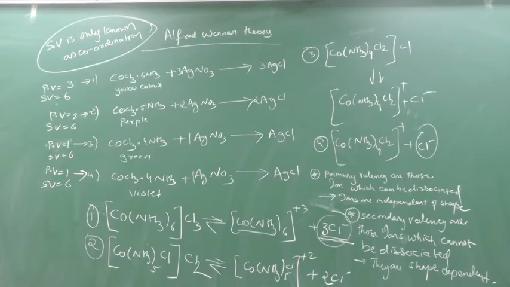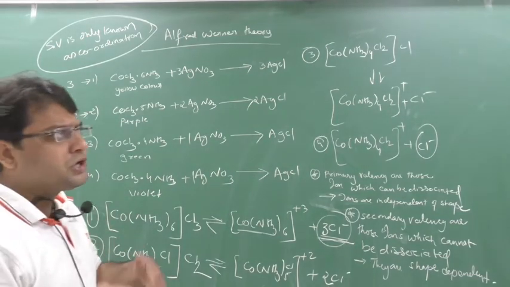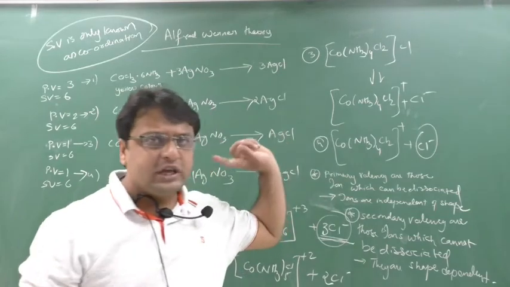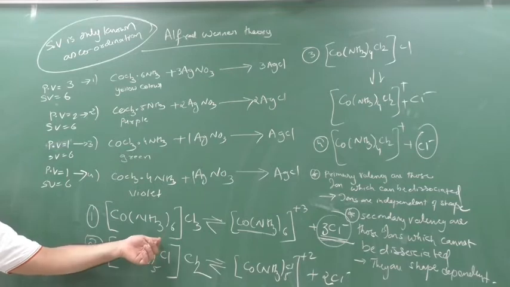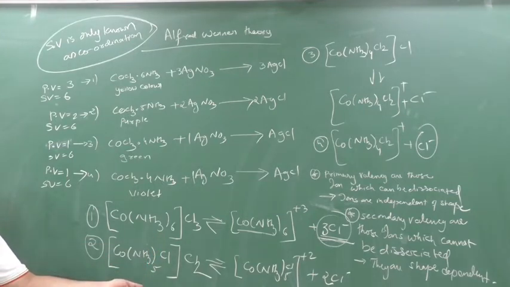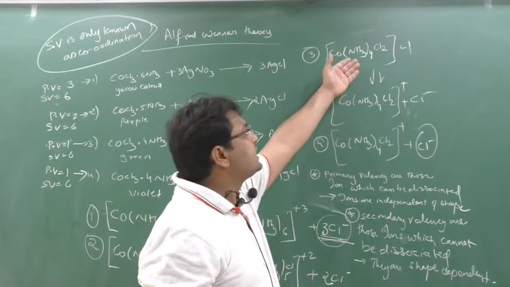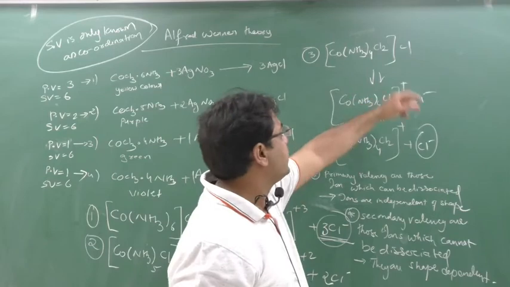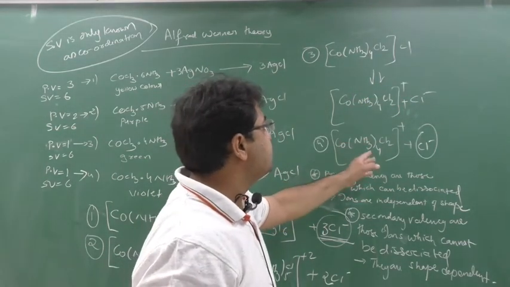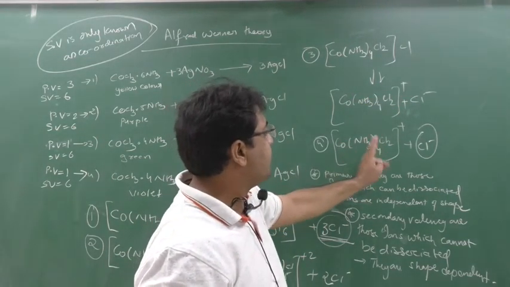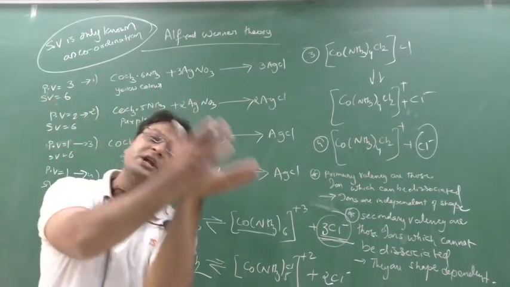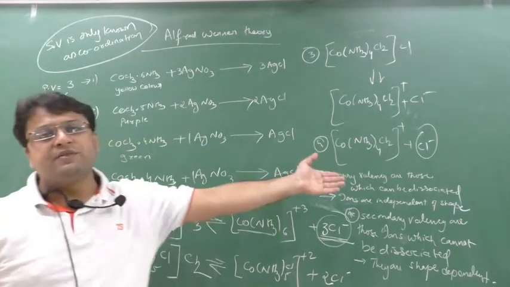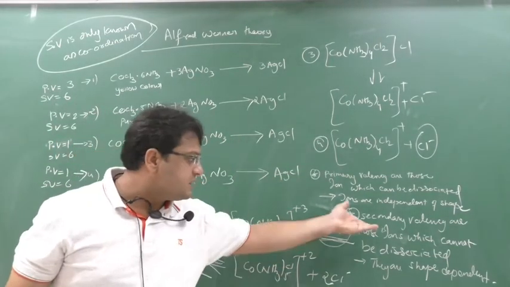So secondary valency itself is known as a what? Coordination number. And coordination number means what? Number of ligands associated to the central metal atom. How many ligands are associated to central metal atom? 6 ammonia totally. How many ligands are associated to central metal atom? 6. 5 ammonia, 1 chlorine. How many ligands are associated? 4 ammonia, 2 chlorine. So that is nothing but your secondary valency. So you say secondary valency or you say coordination number, one and same. And primary valency means the number of ions which can be dissociated. That's it. Get this part?